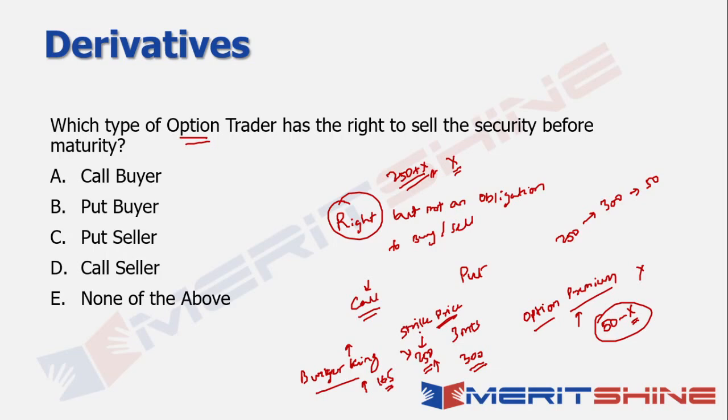Now, on the other hand, this is true for the call option buyer, what happens to the call option seller, also known as, let's say, an option writer? He is the person who's writing that particular option, right? So in case of the call option seller, what happens is that the seller obviously will be obligated if the buyer chooses to exercise his right. So the buyer exercises right, the call option seller will have no choice but to sell the Burger King share, whatever is the contract size, at a strike price of 250, even though he will tend to make a loss,